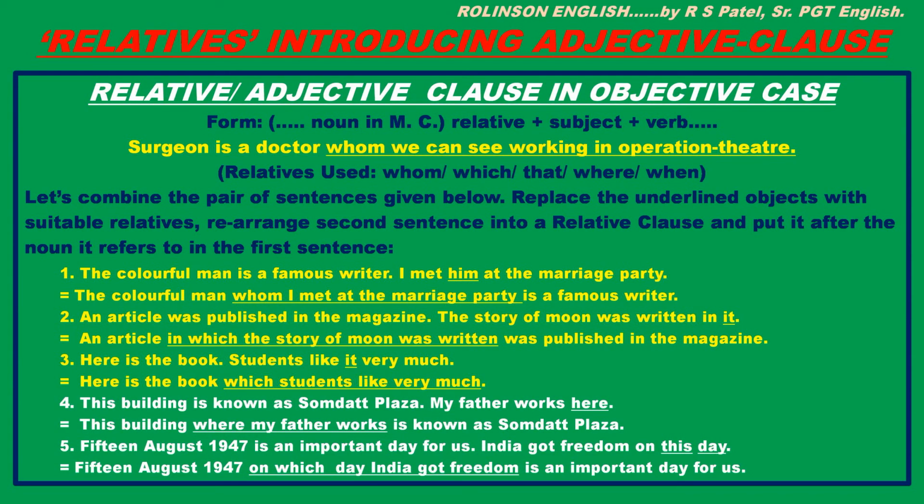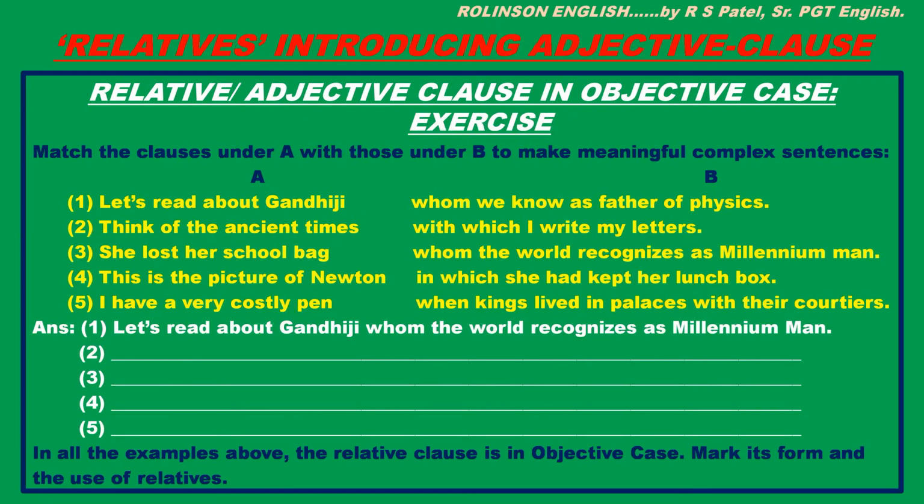Number 5. 15th August 1947 is an important day for us. India got freedom on this day. See, on this day is underlined. Let us see the combination. 15th August 1947, on which day India got freedom, is an important day for us. Right? Next, relative or adjective clause in objective case.